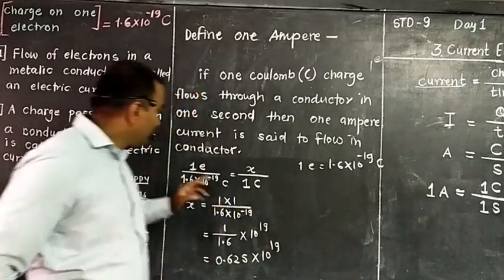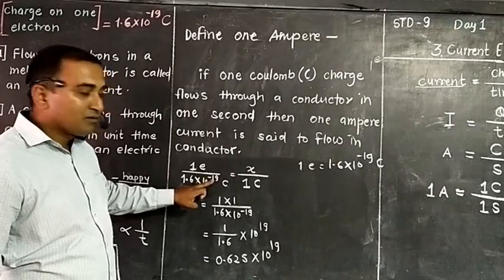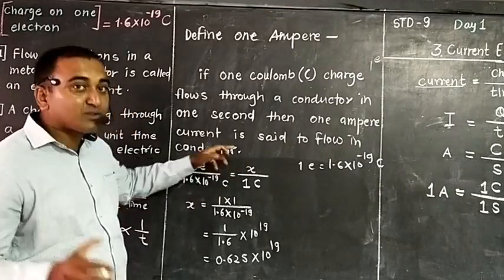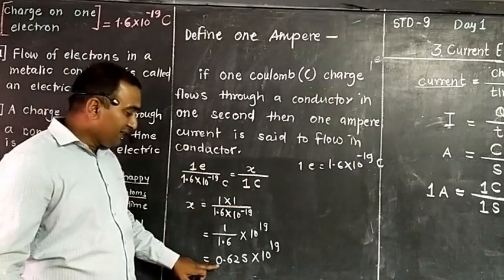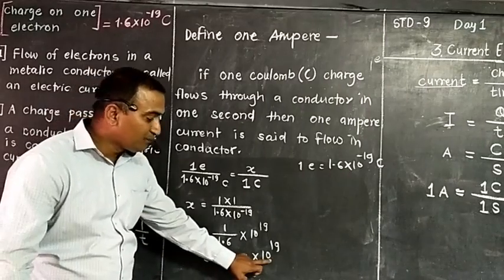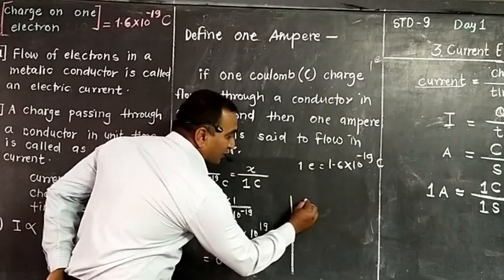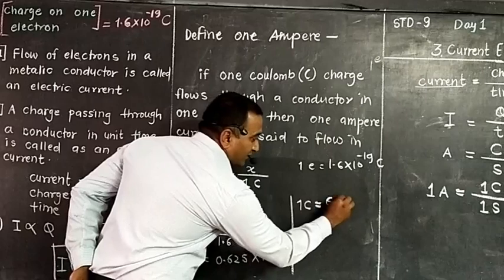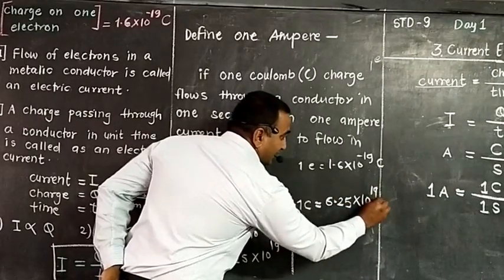If you solve this, we get 0.625 into 10 raised to 19 electrons. Finally we reach the value: 1 coulomb charge is equal to 6.25 into 10 raised to 18 electrons.